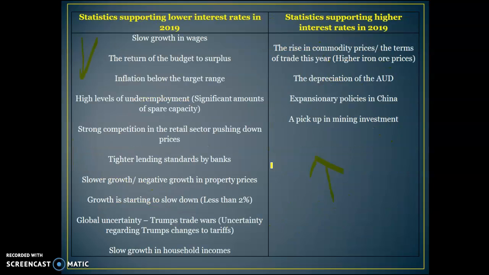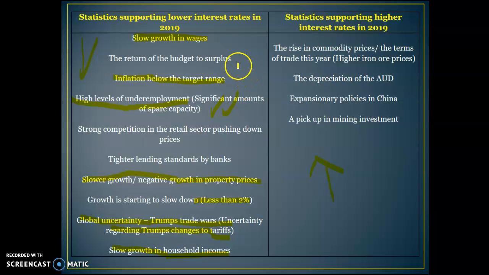As I said, 2019 is more important, and we've talked about some of these in class, but you need to have a really clear understanding of the key factors leading to a loosening at the moment. The key ones that I'll be focusing on: slow growth in wages is a big thing, inflation below the target range, high levels of underemployment, that's a key one, lots of spare capacity, therefore encouraging the RBA to be more expansionary. The slow growth in property prices is another key one, growth of less than 2%, and then the global uncertainty caused by Trump's trade wars. And the slow growth in household incomes is another big one, which is sort of synonymous with slow growth in wages. So all these are key things.